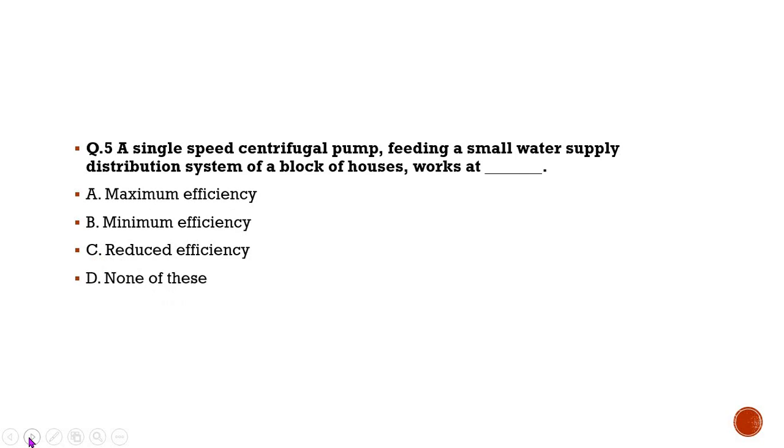Now the question is, a single speed centrifugal pump feeding a small water supply distribution system of a block of houses works at maximum efficiency, minimum efficiency, reduced efficiency, and none of the above. The correct answer is reduced efficiency.